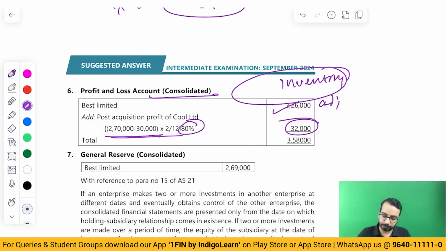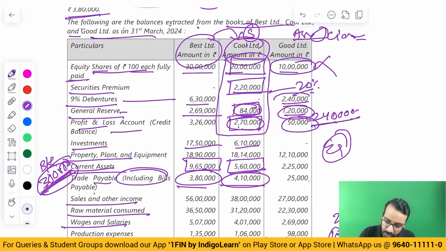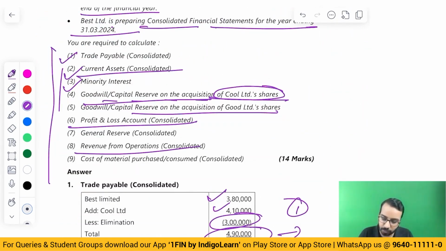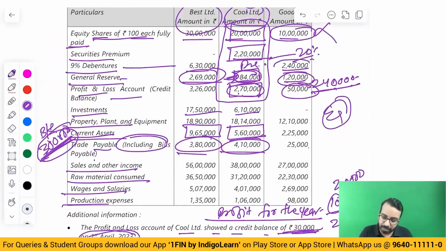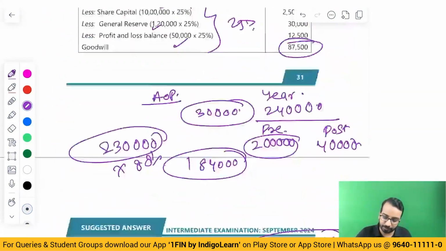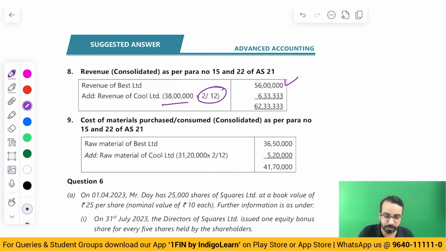Okay. Then general reserve consolidated, 100% of the general reserve here. This 84 will not take because this is pre-acquisition. We'll take only post-acquisition. Revenue from operations. Now, when it comes to revenue from operations, please understand, we will take sales of this plus this and will not do intercompany adjustment because that happened before acquisition. So 56 plus 38 directly we will take, for 2 months, not for full year. Okay. Then cost of raw material consumed, same thing you'll take for 2 months.